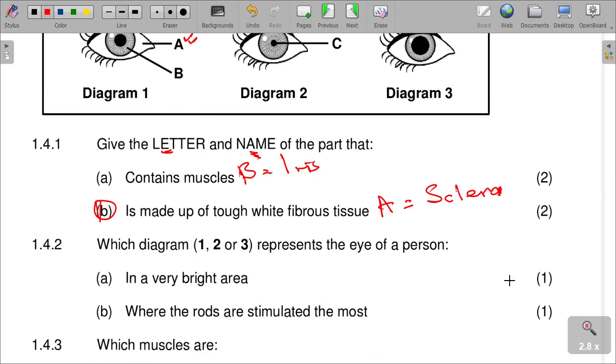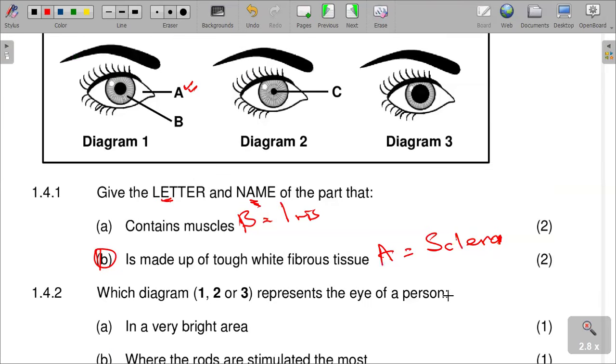The next question wants us to say which diagrams represent the eye of a person in a very bright light. What happens is that we have to look at the size of the pupil.